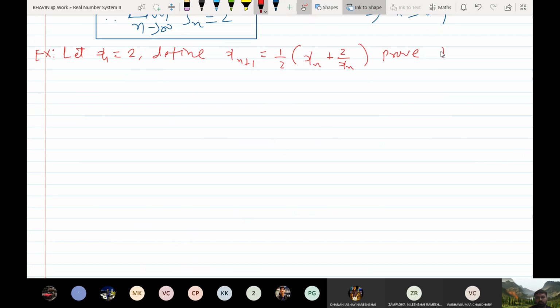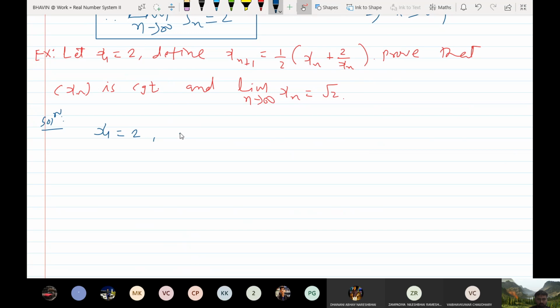Prove that... so let's prove this. So xn is defined this way, x1 is equal to 2 and xn plus 1 is equal to 1 by 2 times xn plus 2 by xn for n greater than or equal to 1.